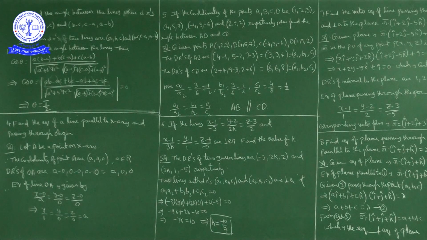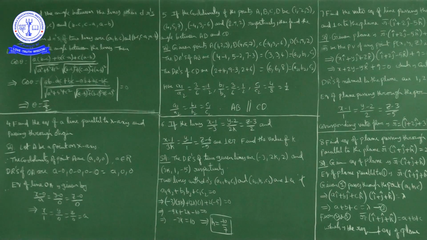Now the direction ratios of OA. OA where O is the origin and A is A, 0, 0. How do we get the direction ratios? Point minus point always gives direction ratios. So we get A minus 0, 0 minus 0, 0 minus 0, nothing but A, 0, 0. So the direction ratios of line OA are A, 0, 0. The equation of line OA is given by x minus x1 by a is equal to y minus y1 by b is equal to z minus z1 by c. Here in place of x1, y1, z1 we have the origin 0, 0, 0.